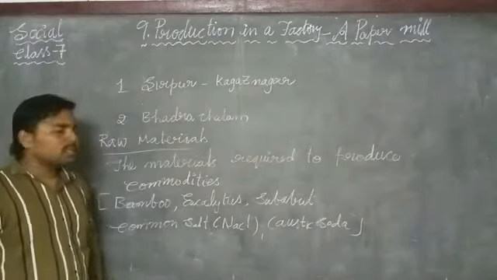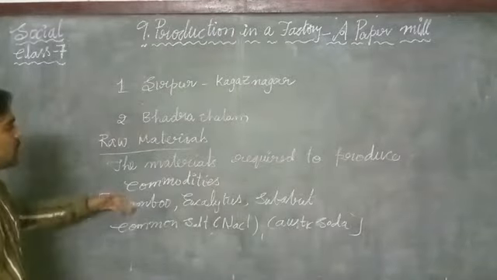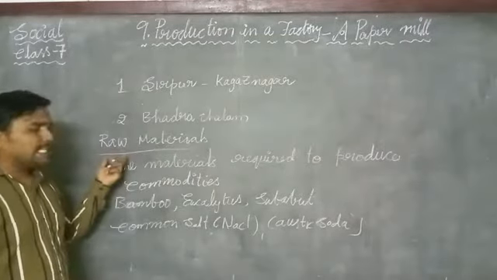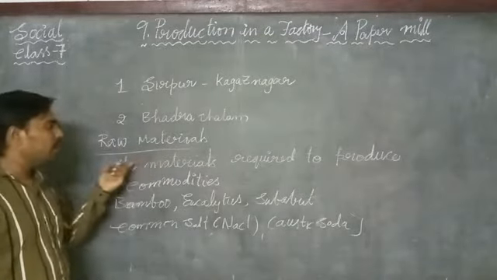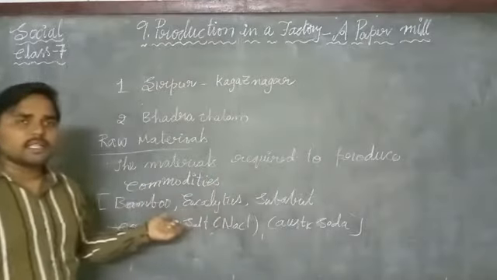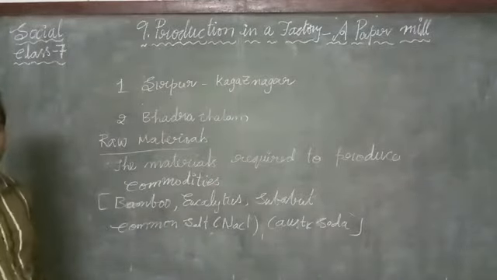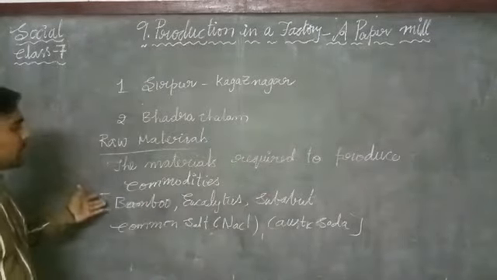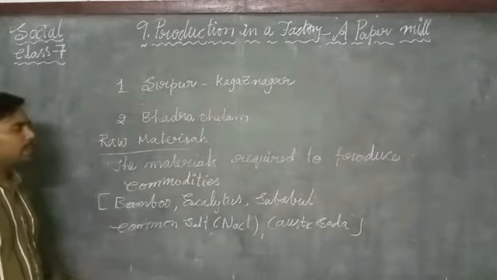Once again, what is the definition of raw materials? The materials which are required to produce commodities on a large scale are called raw materials.